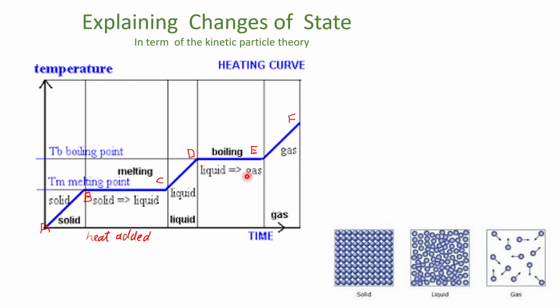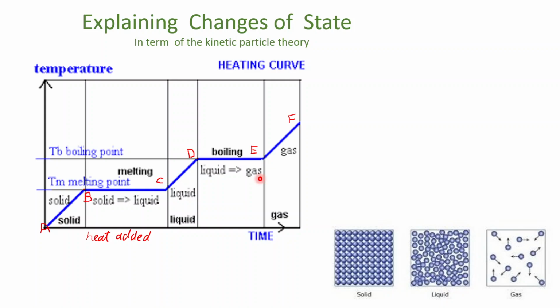When the particles have enough energy to break the forces attracting them together, they move very fast and separate from each other. At this stage the liquid boils and converts into gas. So the state is changing from liquid towards the gaseous state.